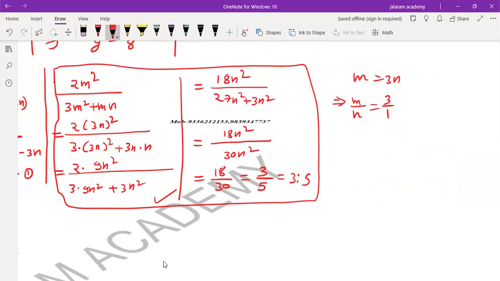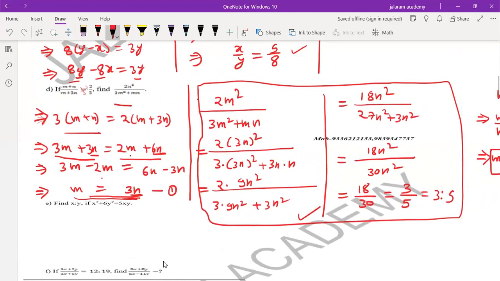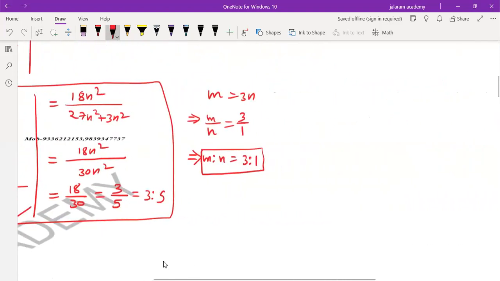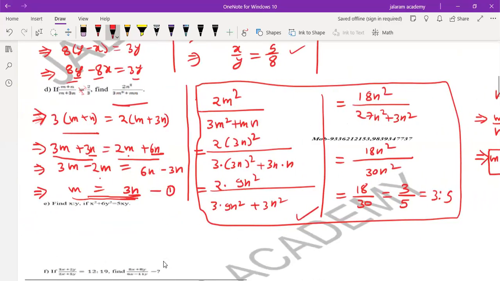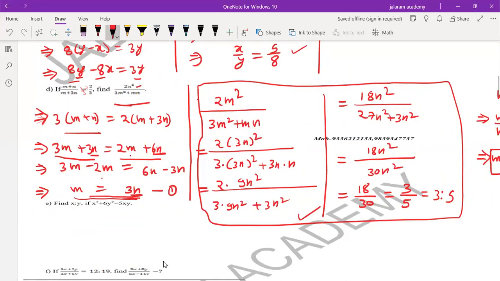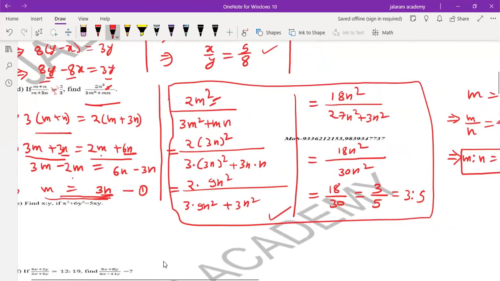First we transfer n to this side, so it is 3 by 1. It implies m is to n equals to 3 is to 1. Now use this m is to n to find this ratio. So read this again and write it again after reading. It is 2m square over, and if it is 2n square, then also no problem. Actually, in the question it is 2n square. I have solved one method using 2m square, no problem. You can solve it using 2m square also, but actually it is 2n square. So we will solve it using 2n square now, which is 2n square over 3m square plus mn.